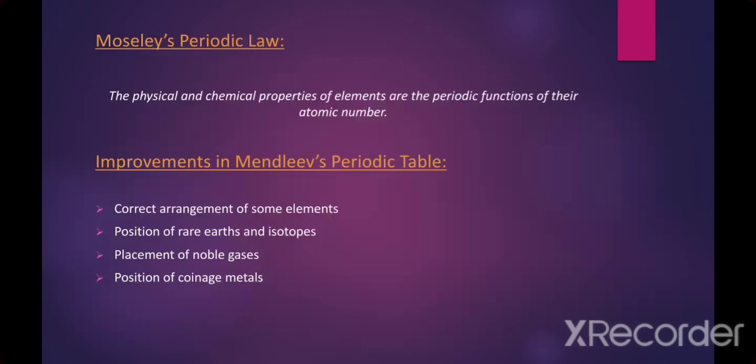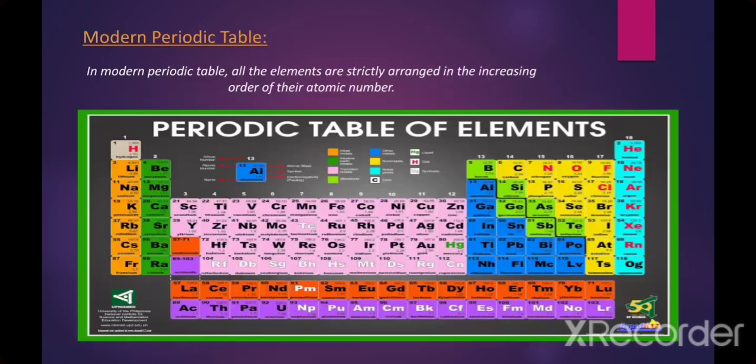Number 4, the position of coinage metals. Metals like zinc, cadmium and mercury are the first 3 elements of group 12. You can see in the periodic table. And similarly, copper, silver and gold are the first 3 elements of group 11. These were placed separately from beryllium, magnesium, calcium, strontium and barium. These are the elements of group 2, that is dark green in color.